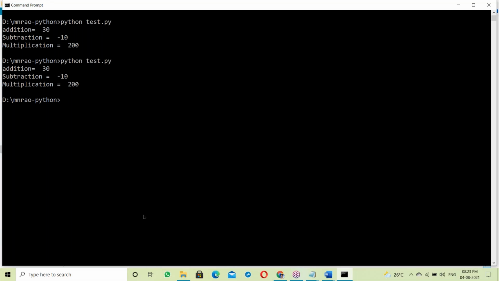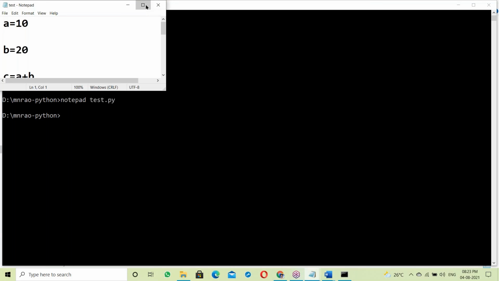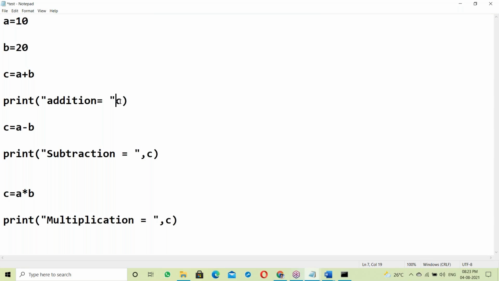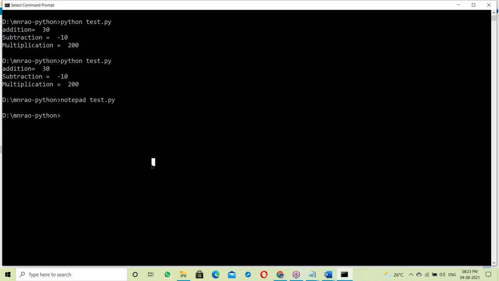Suppose for example there are some errors, some mistakes. Suppose a comma is missing here, a double quotation is missing here, a bracket is missing here. What happens? Save, and now run it. Directly running here, no error checking. In C language, first of all, you have to check for errors. But here, direct running.